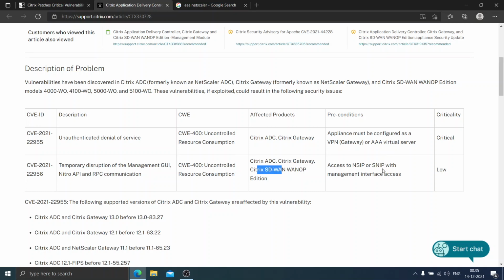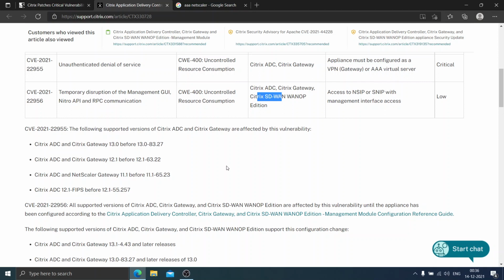SNIP means subnet IP, which are Netscaler terminologies, with management interface access. So these are the affected devices, and the criticality here is low. But even though the criticality is low, the customers have to take immediate action on it. Otherwise, people who have knowledge on this can easily breach and get access to these particular systems.